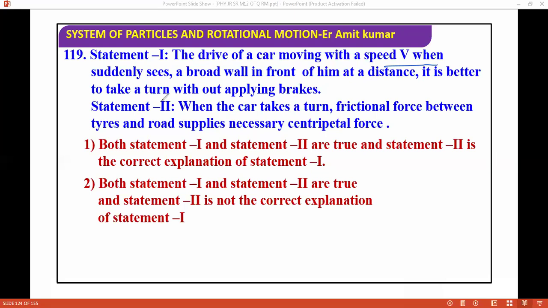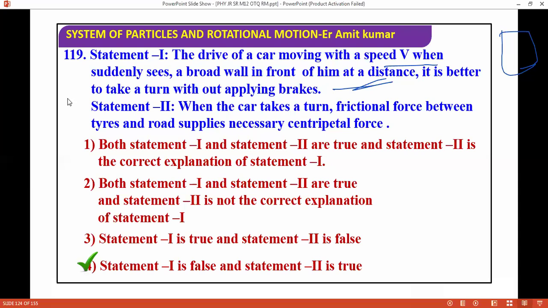And the second statement: when the car takes a turn, the frictional force between the tires and road supplies the necessary centripetal force. What is the correct answer? If you see this, the first one is totally wrong.